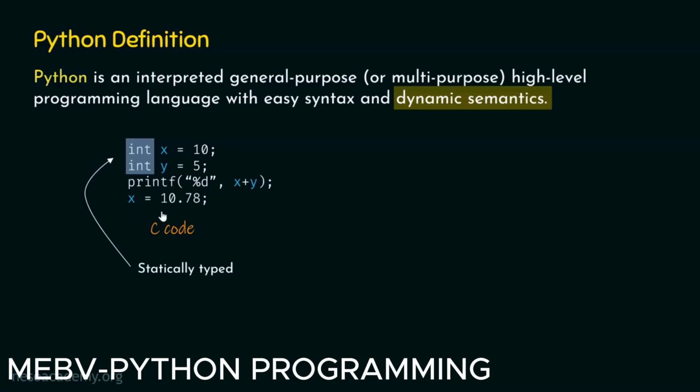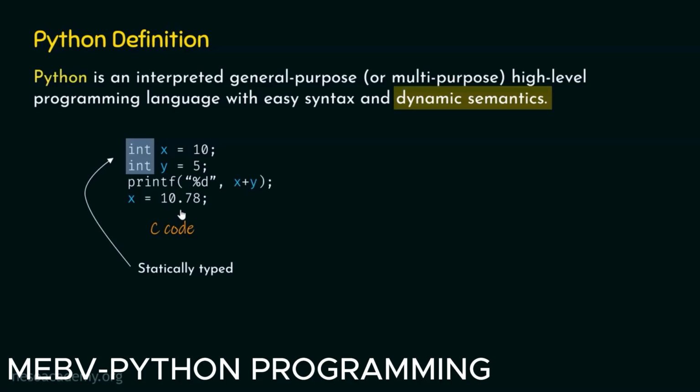So if we try to assign, let's say, 10.78 to x, then only 10 will get stored and not 10.78. This is a floating point value. 0.78 will get truncated and only 10 will get stored inside variable x. This is what we need to understand. X is of type integer and it can only hold integer values. Similarly, y is of type integer. It can also hold an integer value only. If we try to assign a floating point value to these variables, then only integers will get stored and the rest of the part will get truncated.